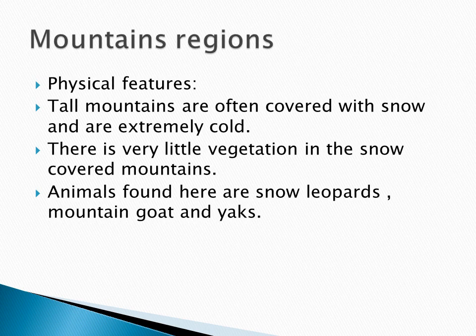Here there will be only little vegetation; plants and animals will be very few. And what are the animals found here? Snow leopards, mountain goat and yak. These are the animals found in the mountain regions.